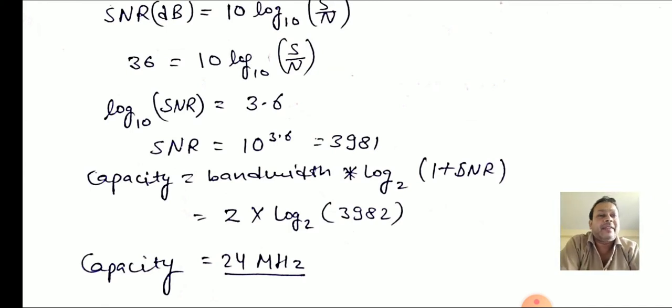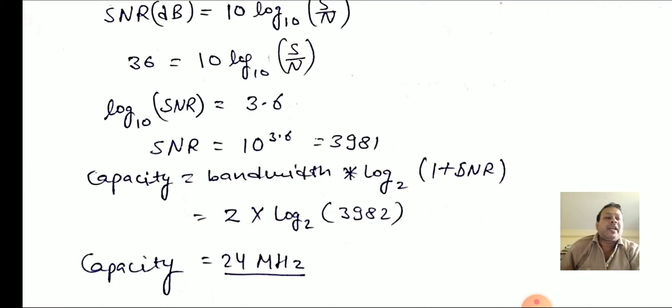Practically we are not getting exactly 24, but a number a little bit less, because log base 2 of 3982 is not exactly 12. So 12 into 2 is 24, but this value is a little bit less. Otherwise, if it were 2 raised to the power 12, we would directly get 24 as output.